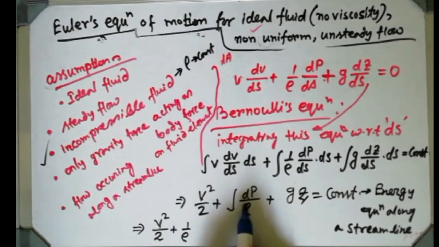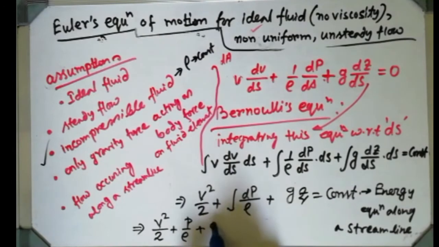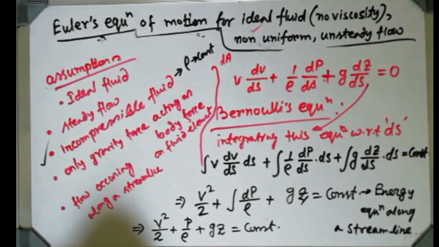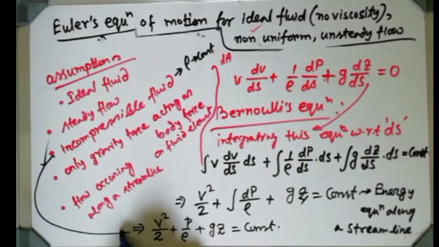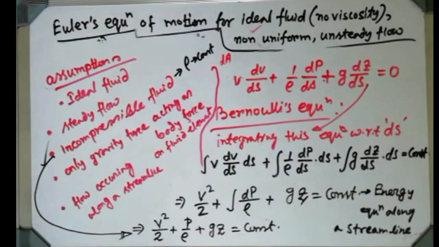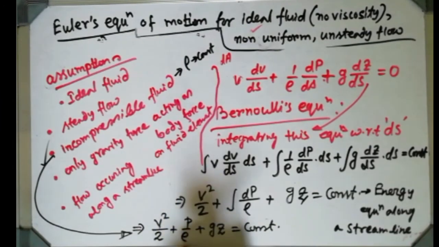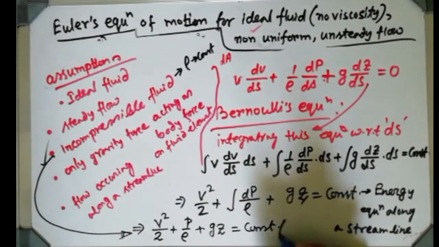So integration of dp will give you only p, so I can write p by rho plus z, and it is nothing but constant. Why is it happening so? Because it is an incompressible flow you have considered now. The rest of the assumptions we have already assumed. So that is v square by 2 plus p by rho plus z equals constant, that is Bernoulli's equation. There is no space left to write it here. This is Bernoulli's equation.